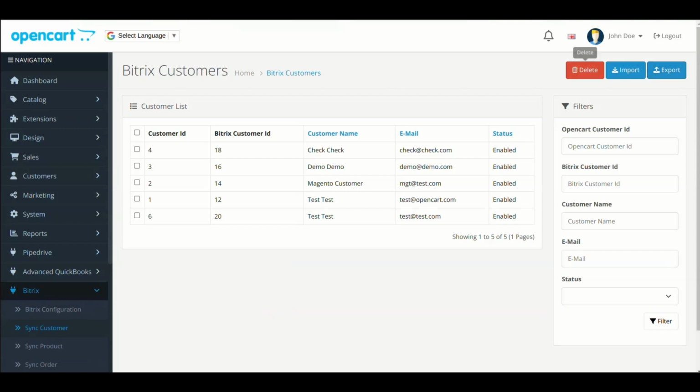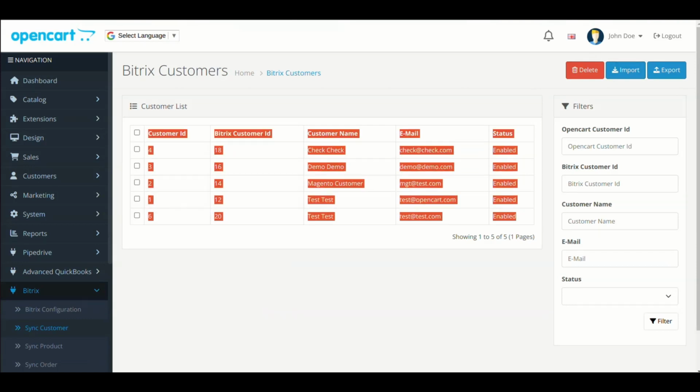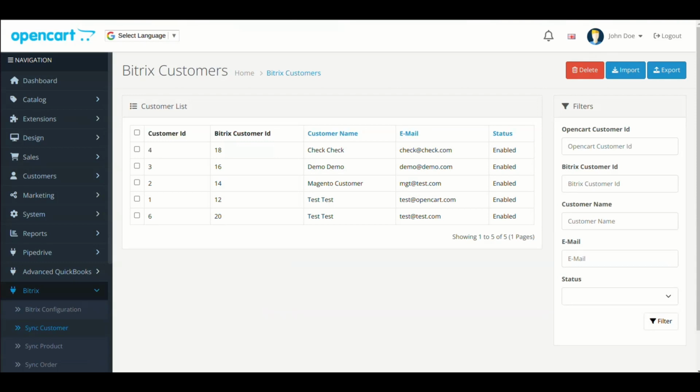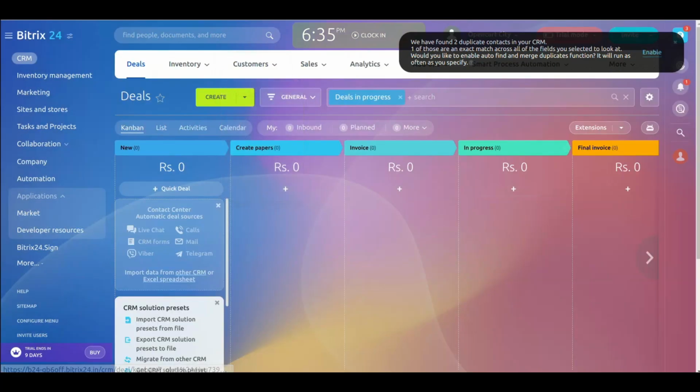Import button will do the reverse of export. We have already synced the customers. You can see the synced customer list is present. Let's see them in Bitrix24 also. See, customers are present in Bitrix24.